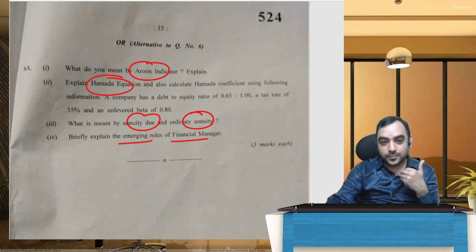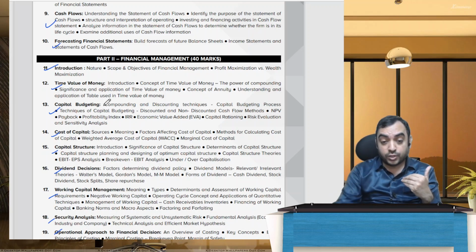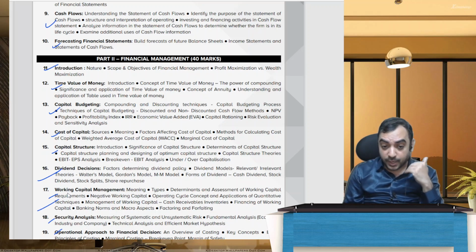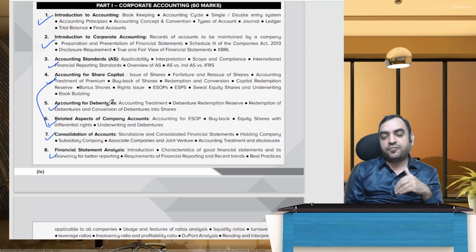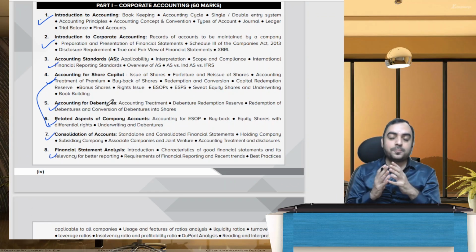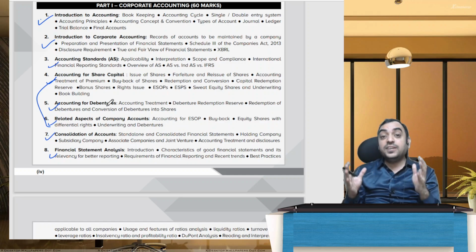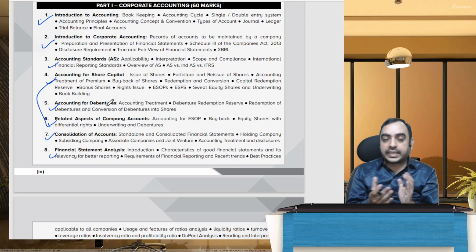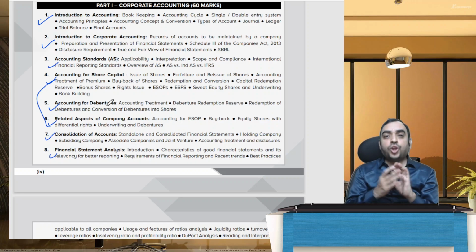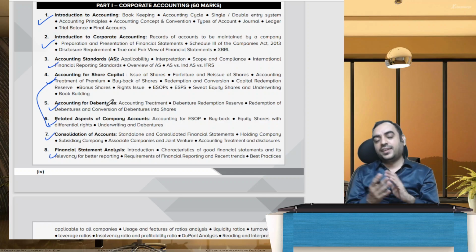Overall, if you observe, the questions are spread from all the chapters. So dividend question was there, working capital was there, cost of capital was there, capital budgeting is there. And even from the accounting, they focus on all the areas. So you can't leave any chapter, that one thing is very clear. Second, you will not get 100% easy paper and 100% tricky paper.